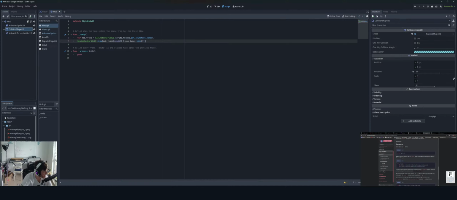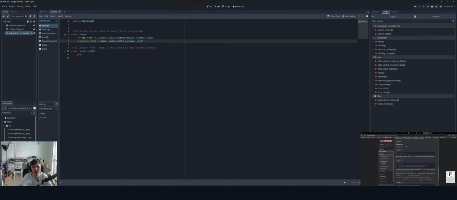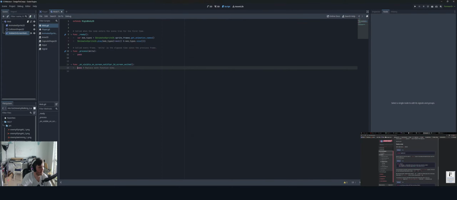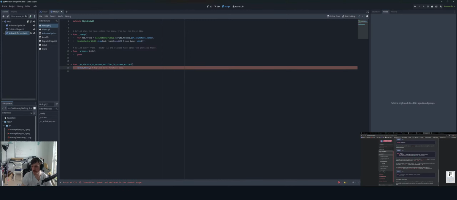Okay. The last piece is to make the mobs delete themselves when they leave the screen. Connect the screen_exited signal of the VisibleOnScreenNotifier2D node to the mob and add this code. So we do VisibleOnScreenNotifier2D, on screen exited. Connect to the mob. Like that, and then queue_free. Kind of what you mentioned earlier, Cuddly.